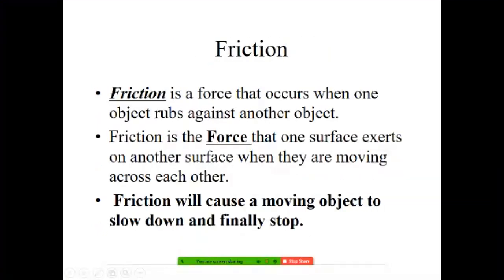Students, whenever I talk about friction, friction is a force that occurs when one object rubs against another. All of you rub your hands. What is the effect? You are definitely going to feel something, no? Whenever you rub your hands, after some time you feel something. So friction is a force that a surface exerts on another surface. Put the hand below and this hand on your cheek.